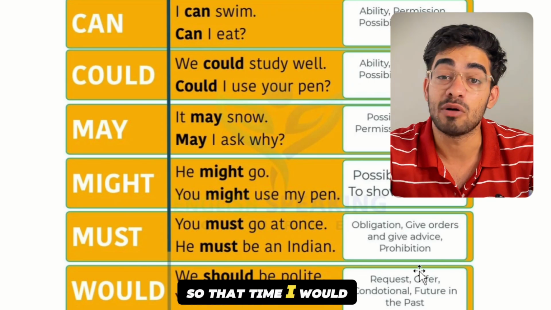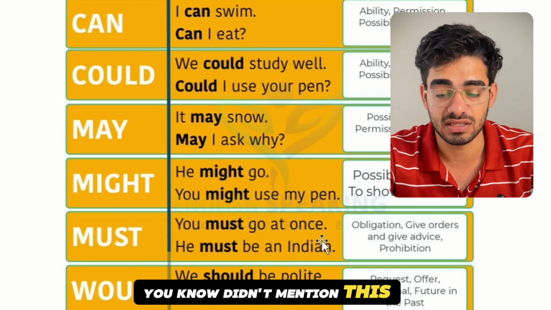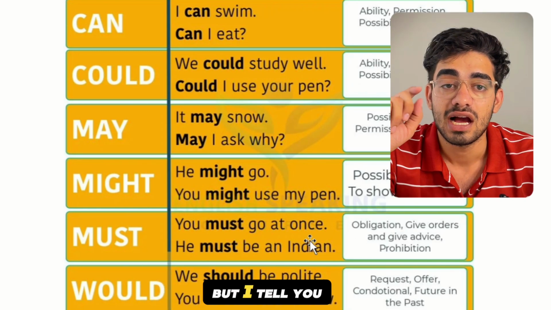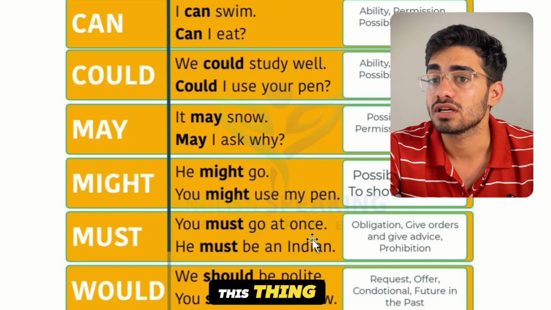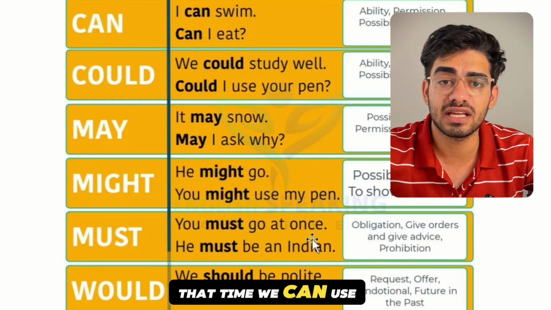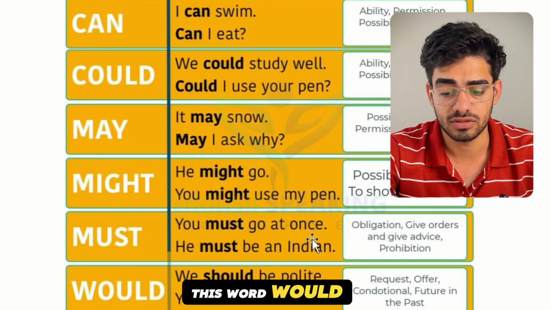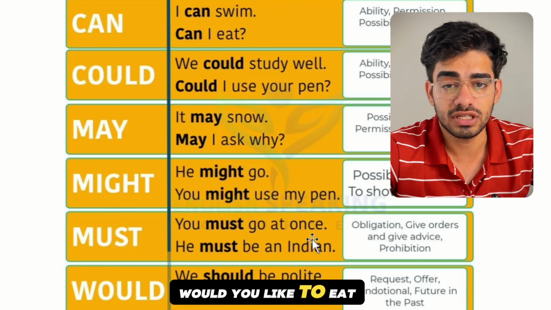Okay, so that time I would like, or imaginary thing, it didn't mention this thing in this picture, but I'll tell you, when we are saying that I would like to do this thing, I would like to do that thing, that time we can use this word. Would you like to do this thing, would you like to eat something.